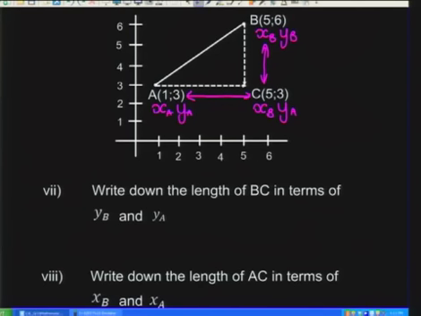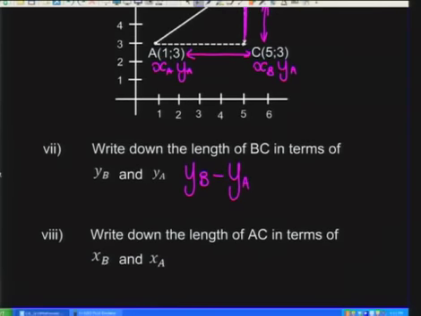So the question says write down the length of BC in terms of yb and ya. So your length from B to C can be written as yb minus ya. And the length from A to C can be written as xb minus xa. All right?